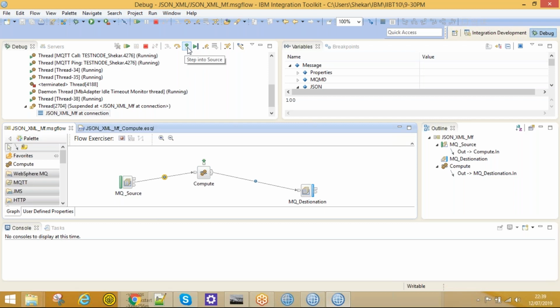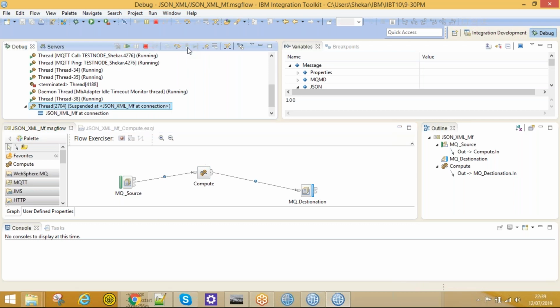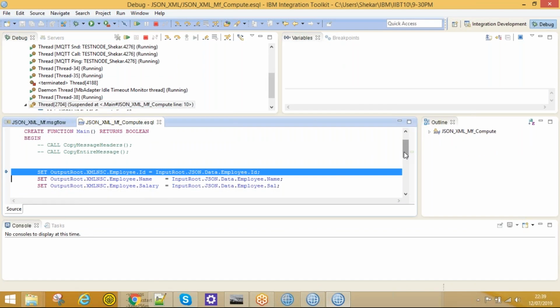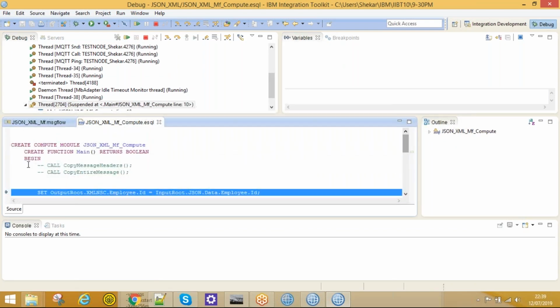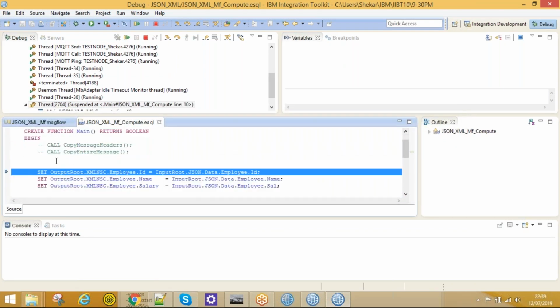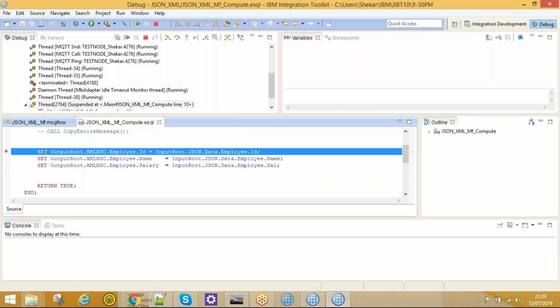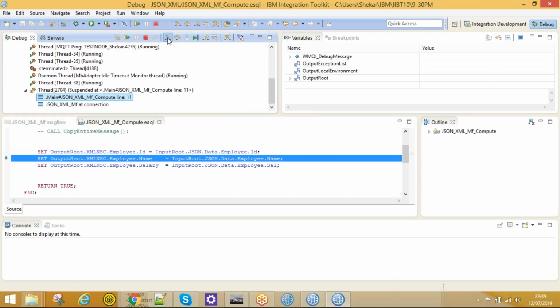Just click on that. Now our control goes to the ESQL file. As I told you earlier, whatever user code you would like to write, we should write before return. Control comes directly there, and now we are at this point. See, it is showing with an arrow, right? Just click on step into, and that first line is executed. We could see the output after this line.